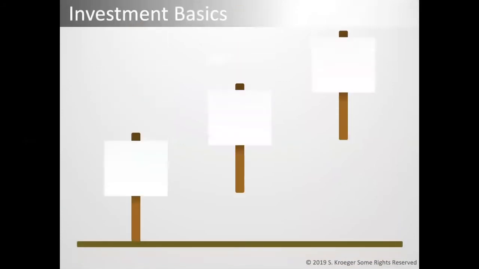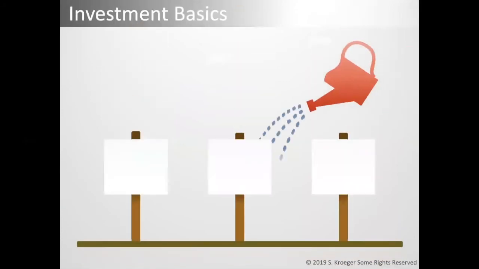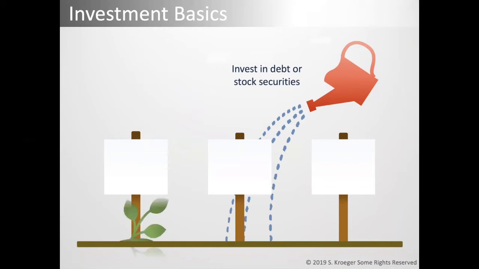First, let's look at why companies invest. They can invest in debt securities, which would be bonds, or they can invest in equity securities, which would be stock investments. Why would you invest as a person? For one, you would invest to earn money. If you could only lose money by investing, no one would do it. We can earn money with our stock investments by receiving dividends and hopefully selling stock at a greater value than you had purchased it for. You can earn money through bonds by receiving semi-annual interest.